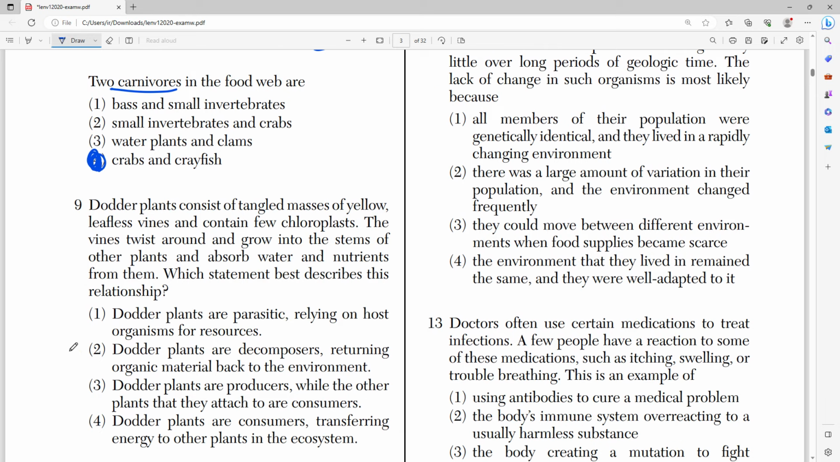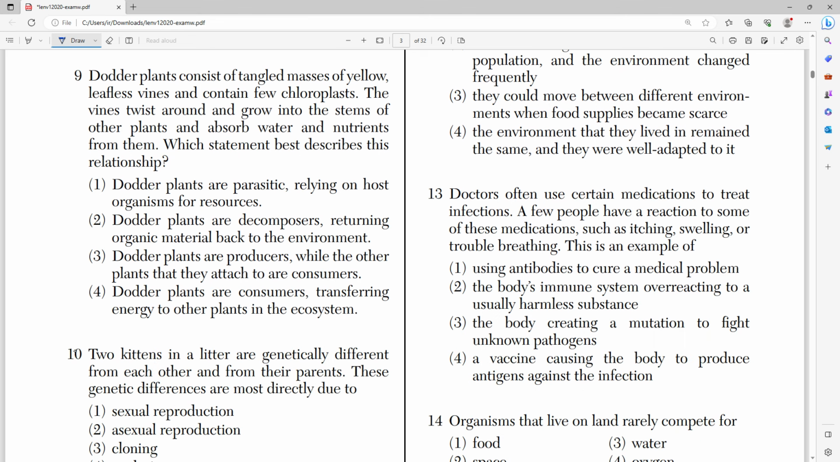Number 9 says dodder plants consist of tangled yellow masses of leafless vines and contain few chloroplasts. The vine twists around and grows into the stems of other plants and absorbs water and nutrients from them. Which statement describes this relationship, right? So obviously this is describing a parasitic relationship. Remember that a parasitic relationship is one where the host is hurt while the parasite benefits.